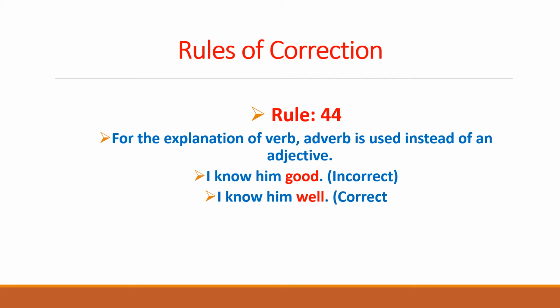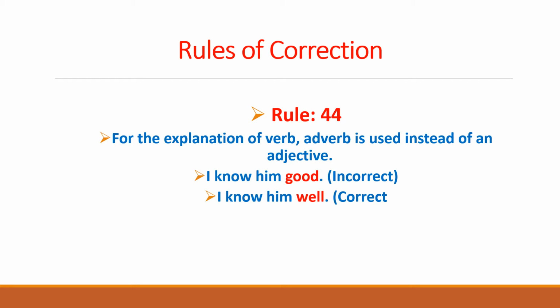We have studied 43 rules of correction so far, in which we have discussed different rules that can help us in correcting incorrect sentences in English. And these mistakes are of different nature. These mistakes can be of the syntax, of morphology, of tenses, of parts of speech, and much more. And this could be about the subject verb agreement. This could be about all this.